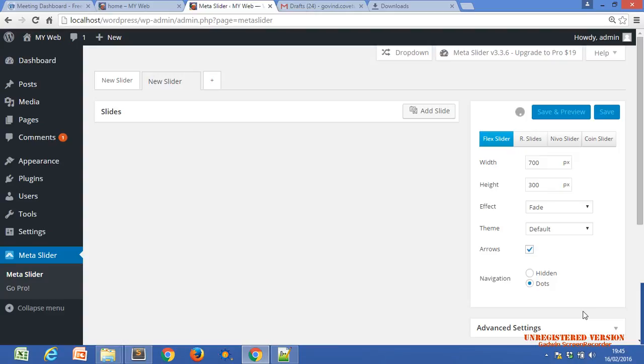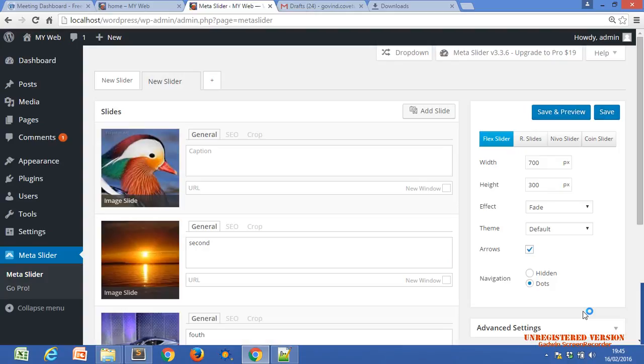Now let's come to the shortcode. Whenever we create any slider or any functionality from any plugin, this functionality, the slider functionality, is there because of this meta slider plugin.